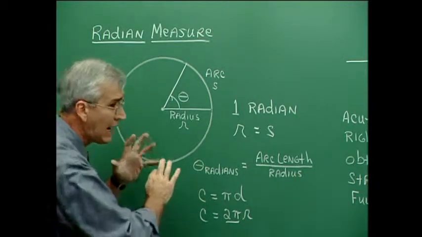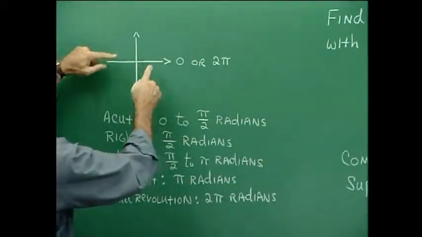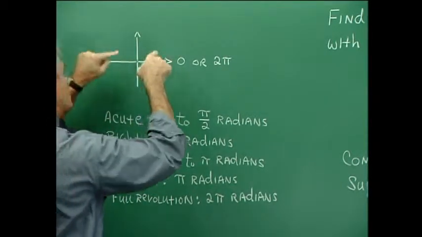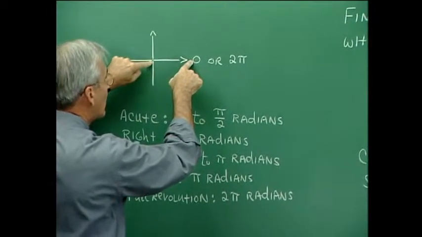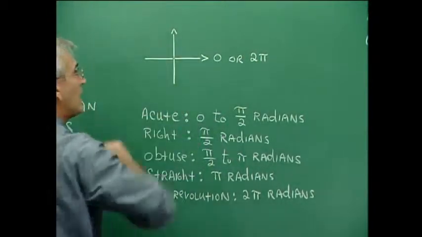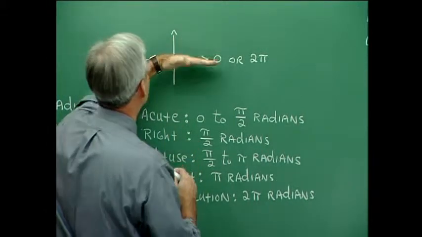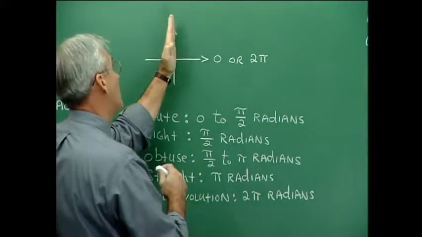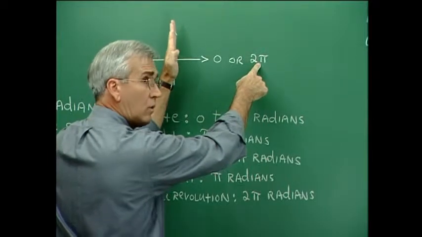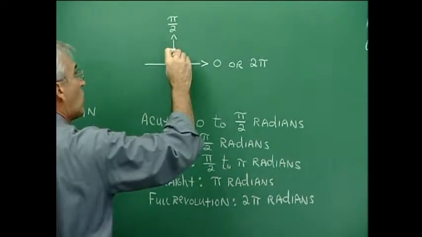Now, that brings us to the idea, we can then go over to our notion of a coordinate plane, and if we're talking about an initial side here and a terminal side which goes all the way around to this very point, then we have 1 full revolution, and therefore we have 0 radians or 2 pi radians for that kind of angle. Now, from there, we can talk about what kind of angle we have to this point. Well, to this point, this would be 1/4 of a full revolution. 1/4 of 2 pi would be 2 pi over 4, or pi over 2. So this would be pi over 2 radians as the opening to that point.